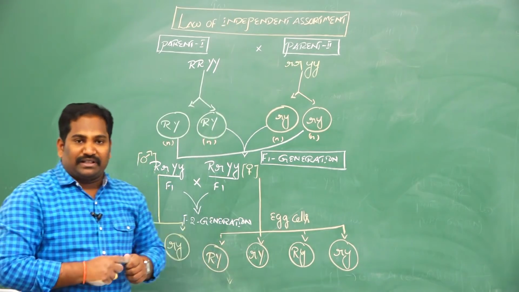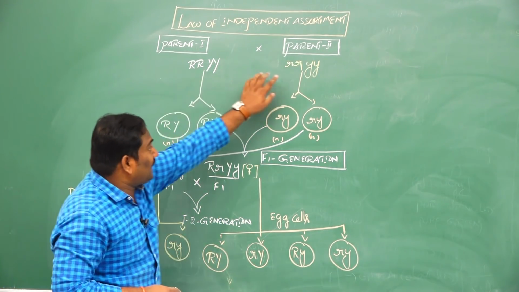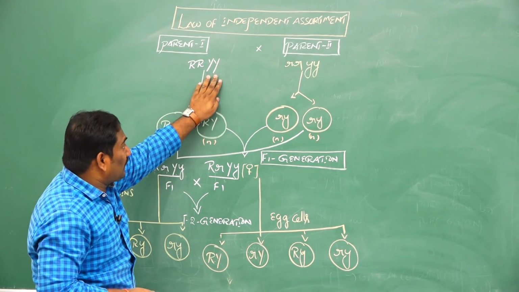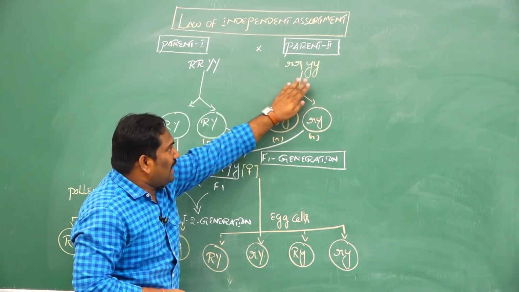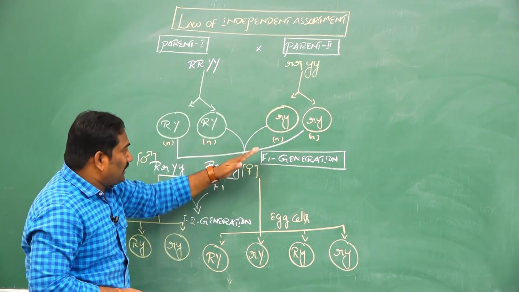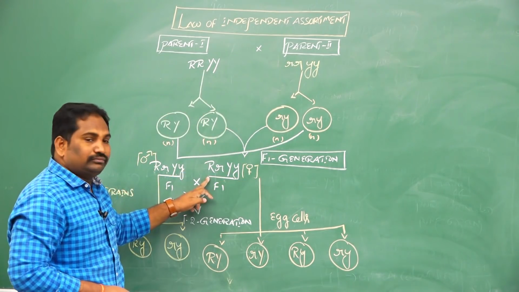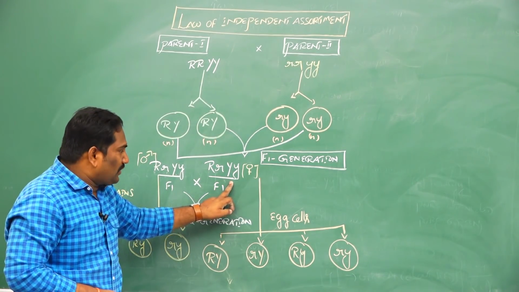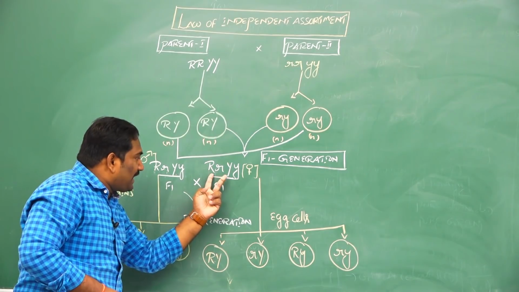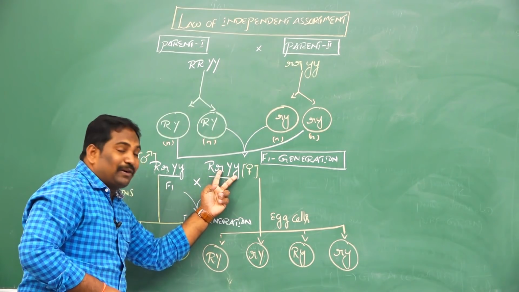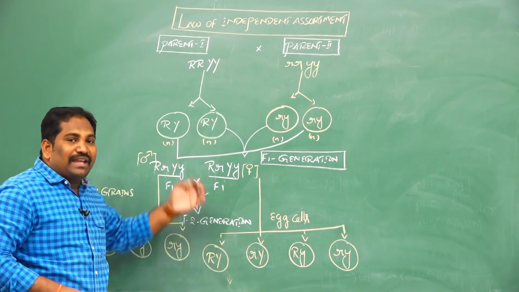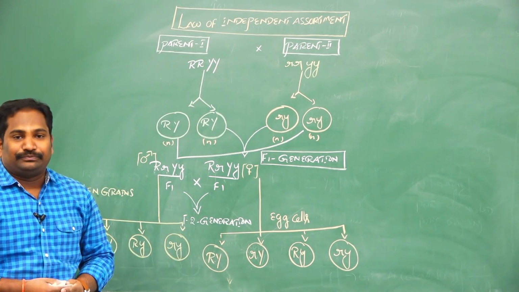According to this law, when two different characters, rounded shape of seeds and yellow color seeds, wrinkled shape of seeds and green color seeds, are brought together into a hybrid, heterozygous round and heterozygous yellow, the segregation of one pair of alleles independently of another pair of alleles is called the law of independent assortment. Clear?